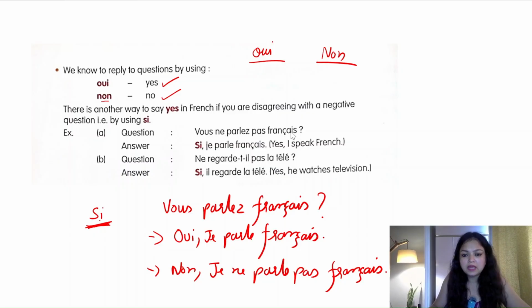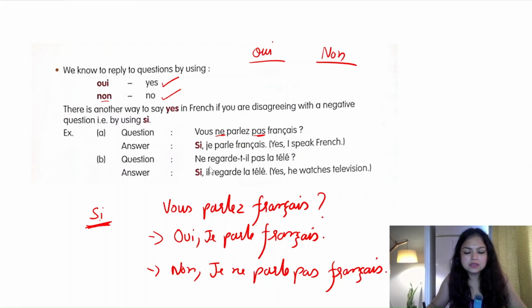The question has to be negative and you are disagreeing with that question. Then you use si. If someone asks you, vous ne parlez pas français, you do not speak French, but you do speak French, you will say, si, je parle français. Yes, I speak French. Here you are not going to use oui because the question is in negative form.